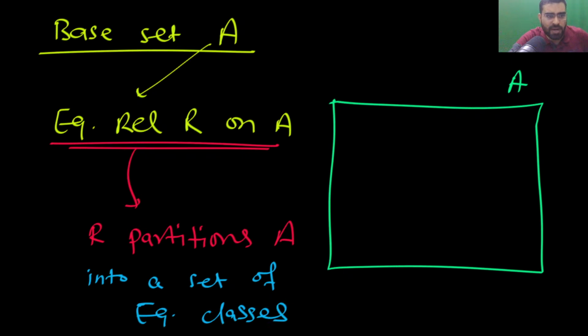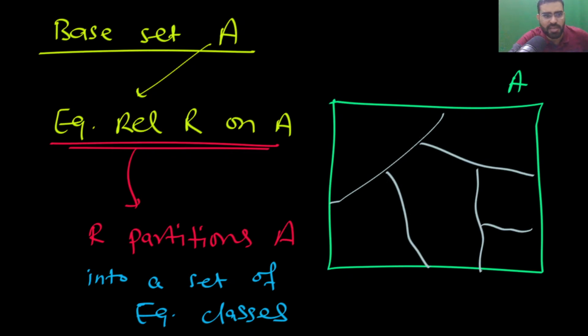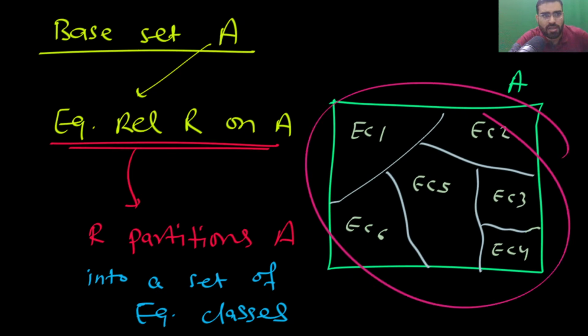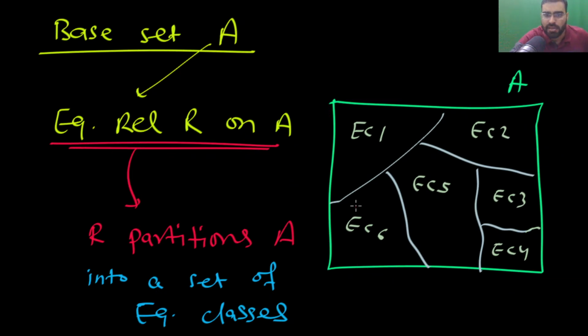So this R will partition A like this, and some equivalence classes will be created. For example, this is equivalence class 1, this is equivalence class 2, equivalence class 3, equivalence class 4, equivalence class 5, equivalence class 6, like this. And there are some properties: all of them will be disjoint, they will be non-empty, and they will cover the entire A. So these are the properties that all these equivalence classes have, they will be disjoint.